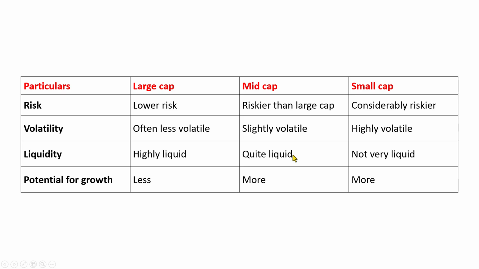The last one is small cap companies, which are riskier. These are highly volatile too, and so they are extremely risky for short term investments.